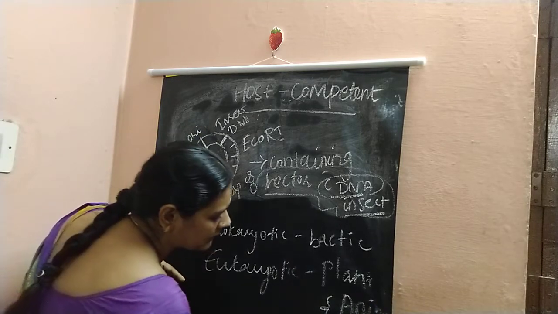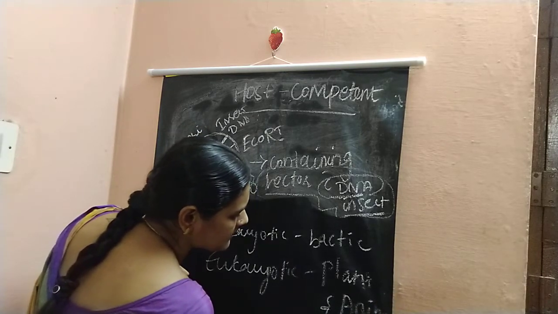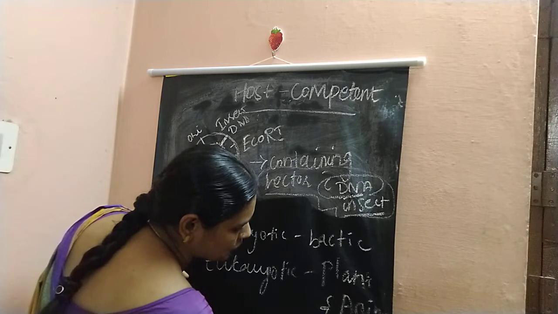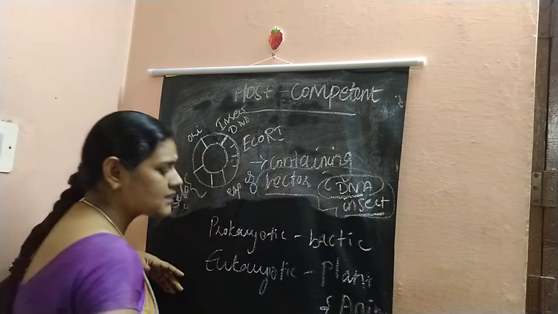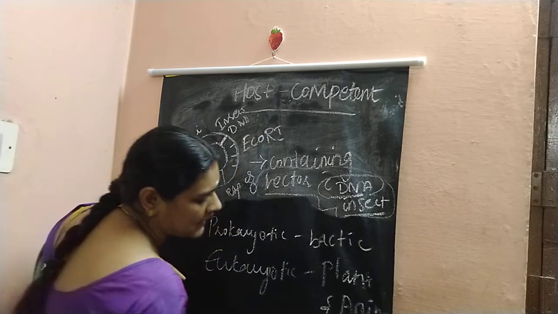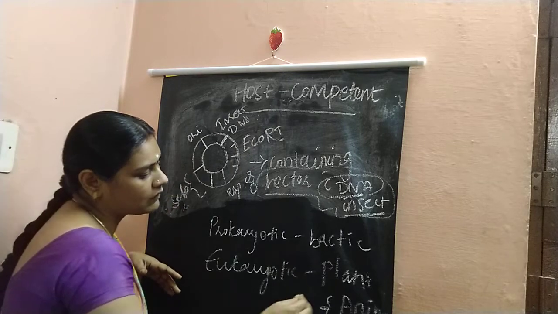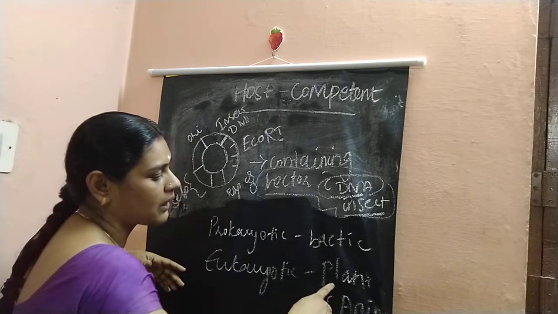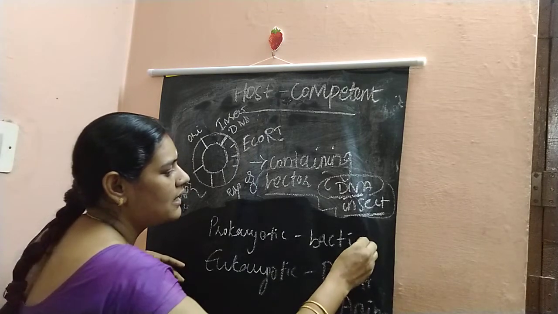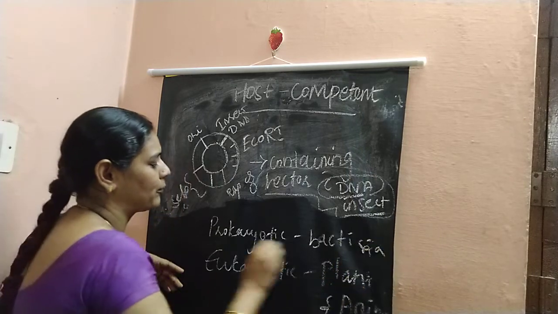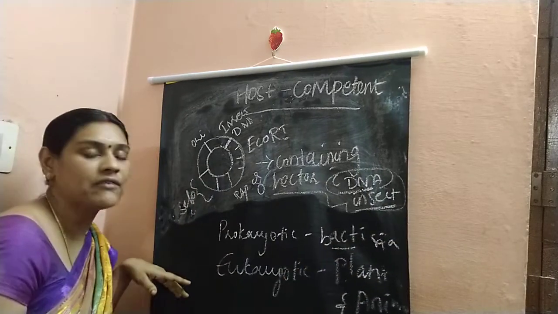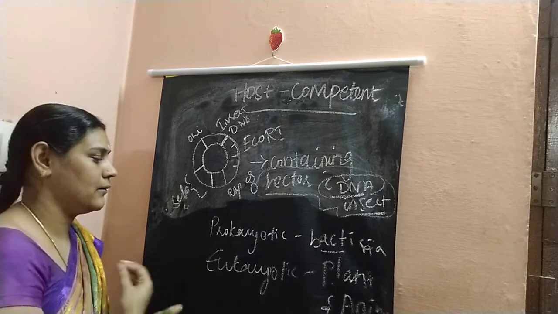And also fungi cells. In the fungi you will definitely be using the yeast cells. In the eukaryotic, we will most commonly be using the yeast cell when compared to the plant or animal cells. But if you are taking the prokaryotic, that is bacteria, you will definitely be using it as the host.